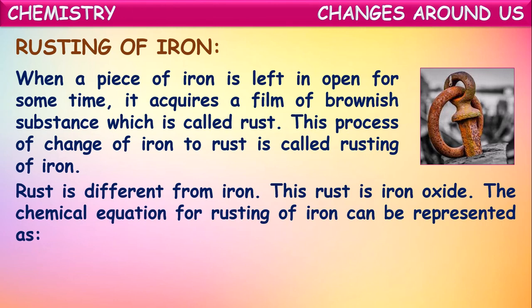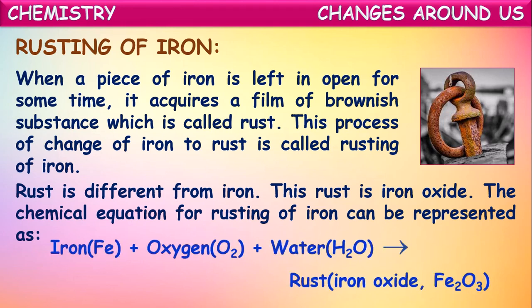So the chemical equation for rusting of iron can be represented like this. As it is a chemical reaction, it can be represented with an equation that we call a chemical equation. Now let us see the chemical equation representing the process of rusting of iron. See here, iron combines with oxygen in the presence of moisture and finally forms iron oxide, which we commonly call rust.